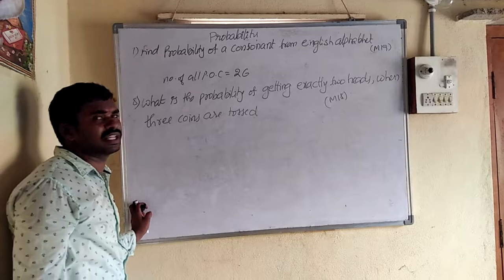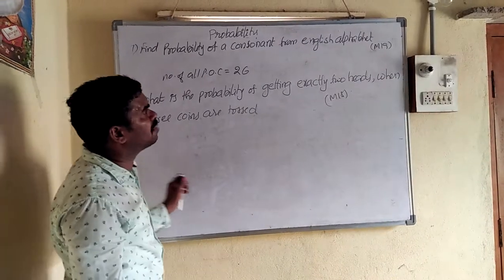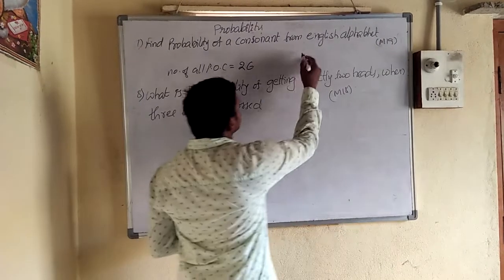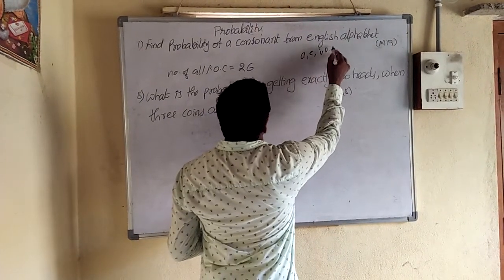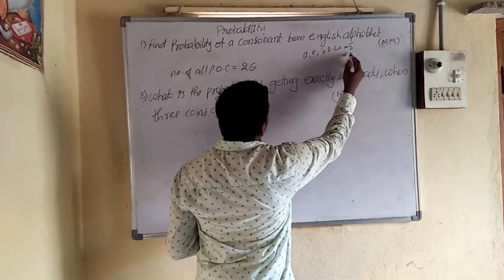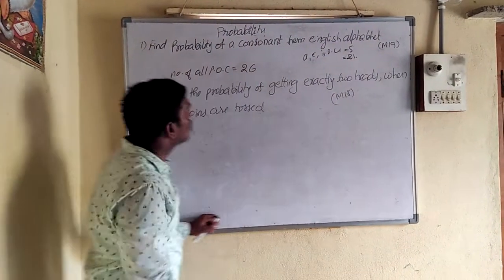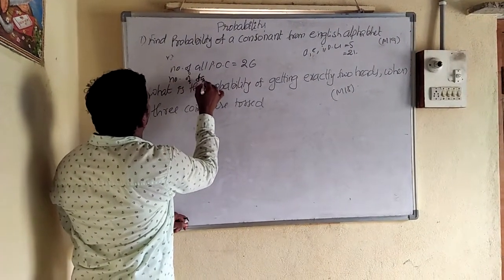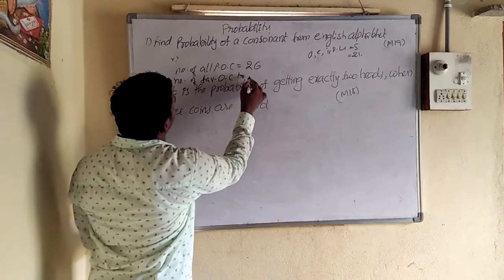How many consonants are there in the English alphabet, A, B, C, D, up to Z? In that, A, E, I, O, U are the vowels. So there are 1, 2, 3, 4, 5 vowels. So consonants, other than these, are 21. So number of favorable outcomes to consonant.